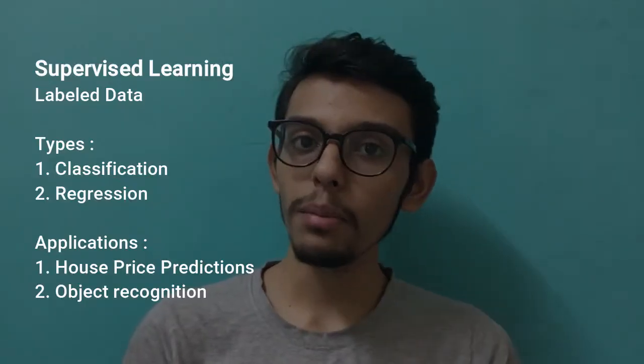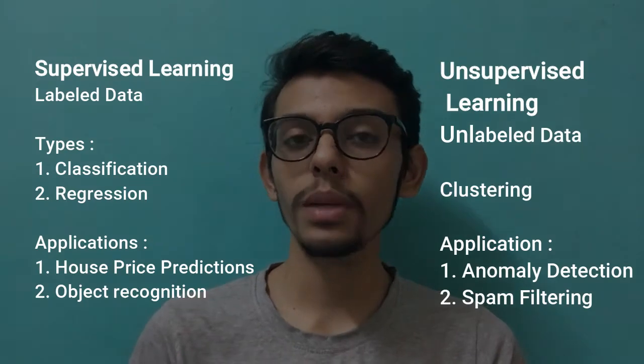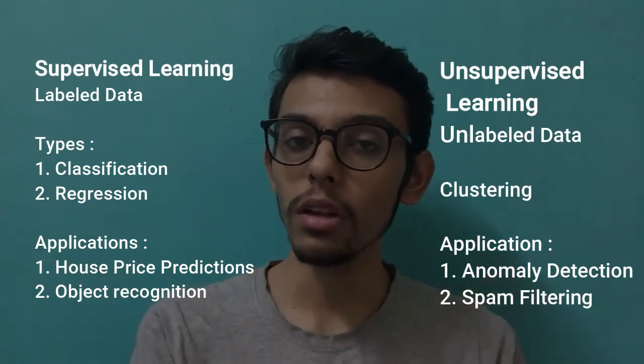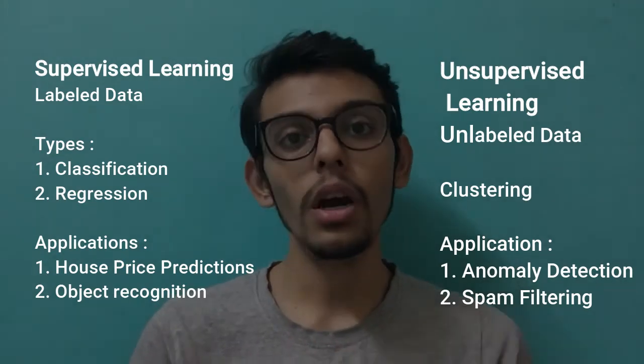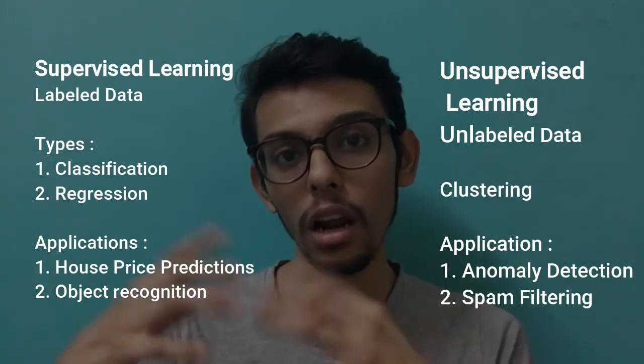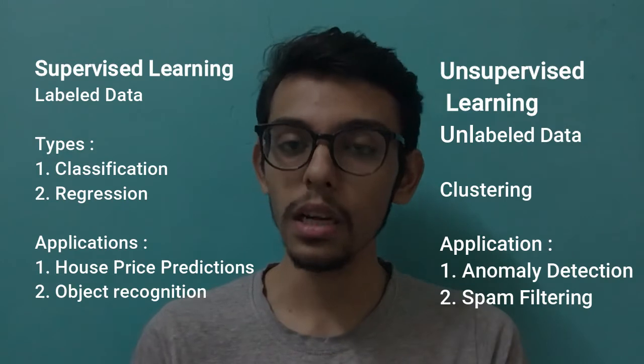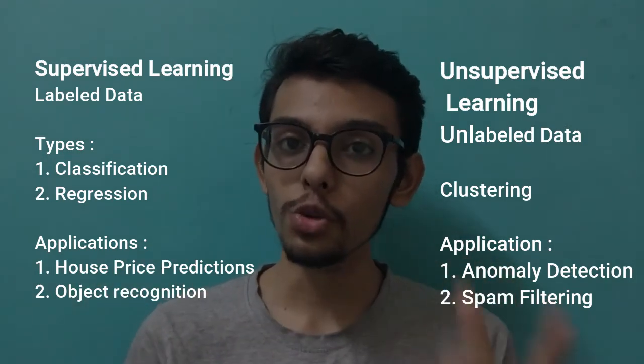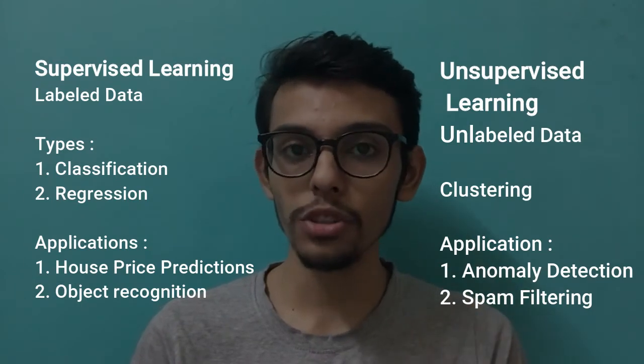So let's sum it up. Supervised learning learns from labeled data. Unsupervised learning learns from unlabeled data. Supervised learning predicts in the form of another label or a number or a value, while unsupervised learning clusters or groups the data based on their similarities. Supervised learning is divided into two categories, classification and regression.